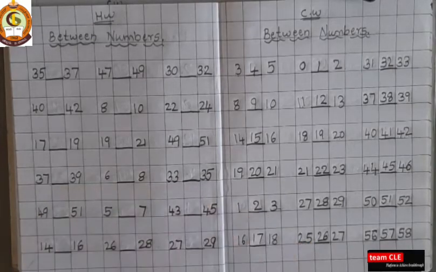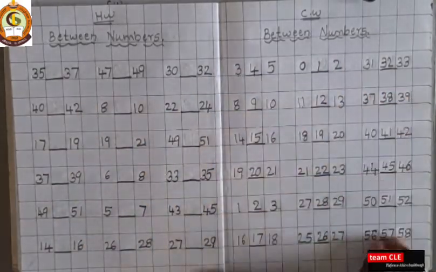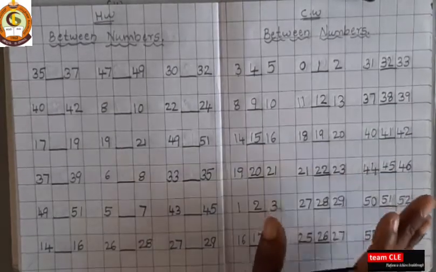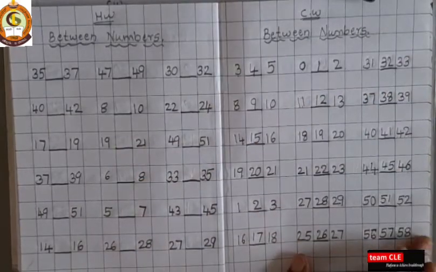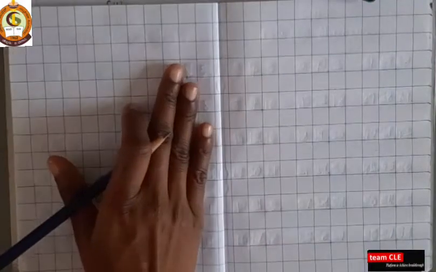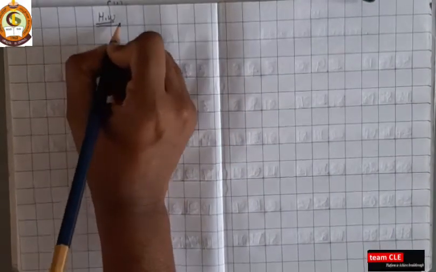Then you have to write the between numbers. So these are all between numbers. Okay? So you have to write this classwork. Next page I will give homework, and everyone has to do it. Homework, between numbers. Okay?